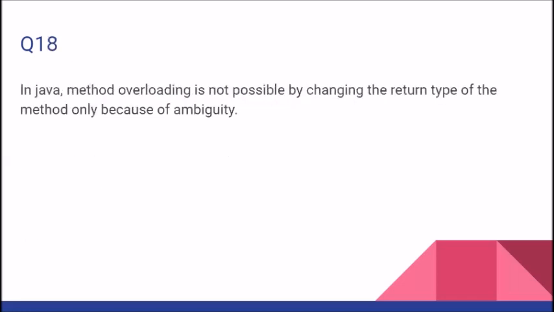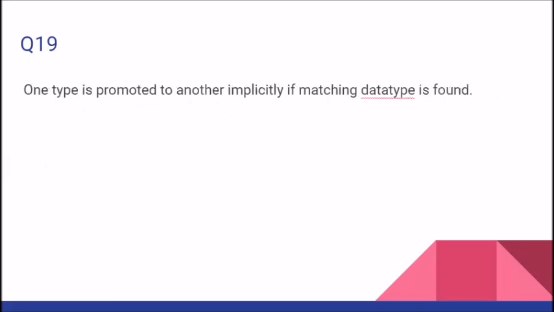In Java, method overloading is not possible by changing the return type of the method only, because of ambiguity. Ambiguity is basically a state of confusion. The state of confusion says that the return type should not be considered while making the program for overloading. So the statement turns out to be true once again.